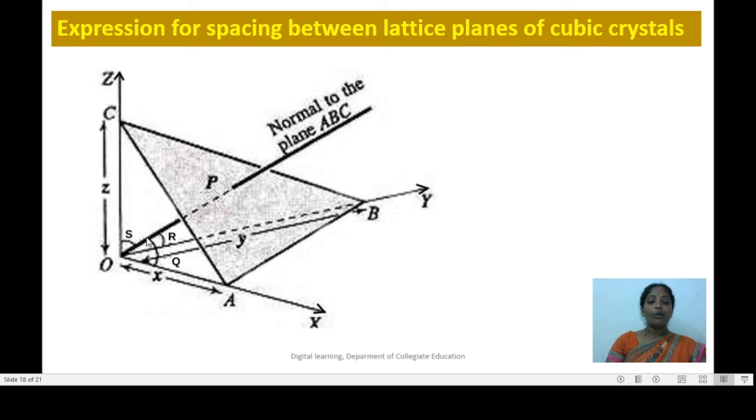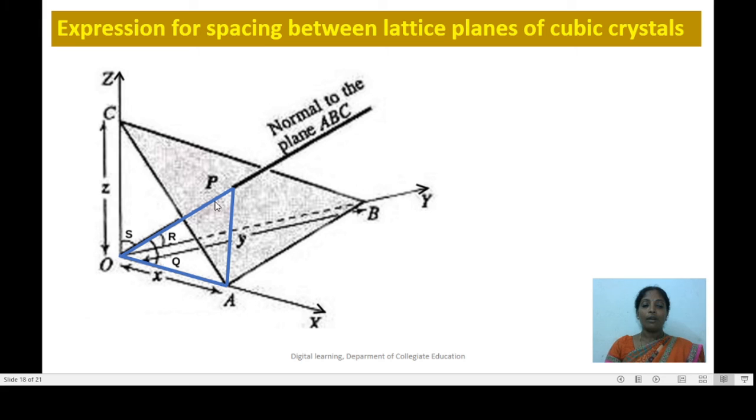Let OP make an angle Q with the x-axis, an angle R with the y-axis, and an angle S with the z-axis as shown in the figure. Now you can imagine the presence of three right-angled triangles at point P. One triangle is OAP, a right-angled triangle.